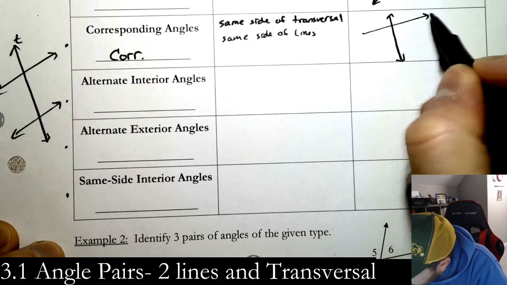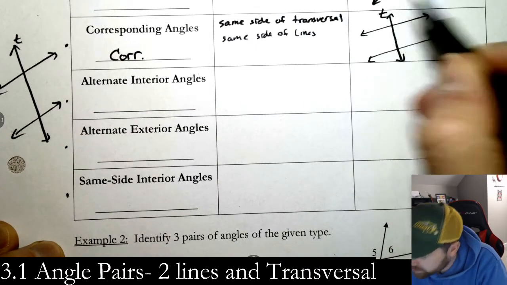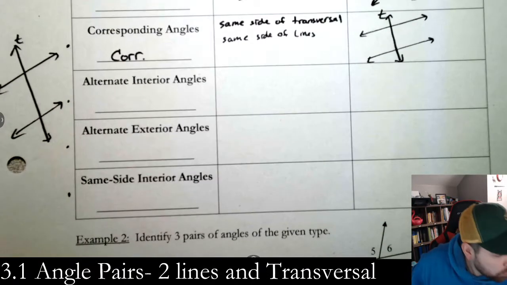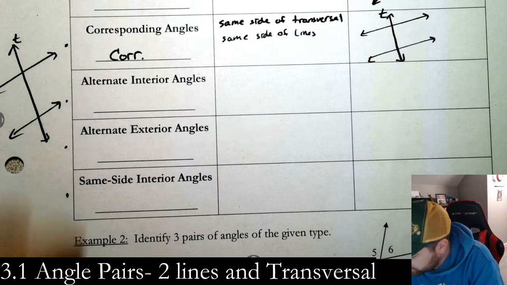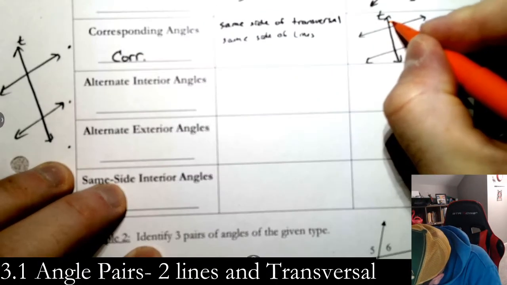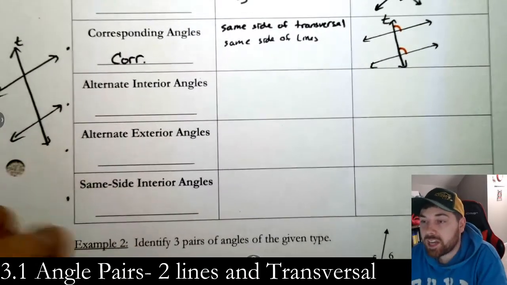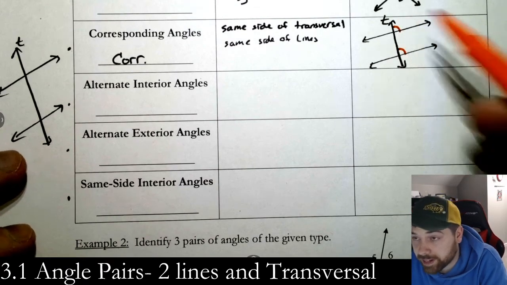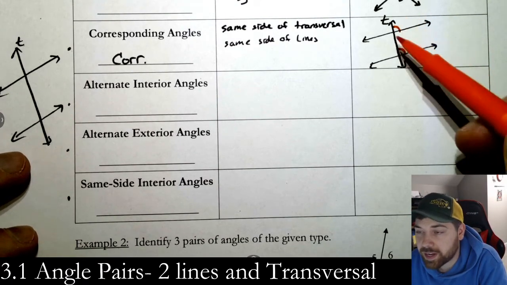Here's 2 lines. Put T for the transversal. Corresponding angles, and there's more than one set, right? Let's go with this one right here and this one right here. Do you see how they're on the same side of the transversal? They're both on the right side, and they're on the same side of the lines, above it. On the top side. That's the best way I can think of putting that.